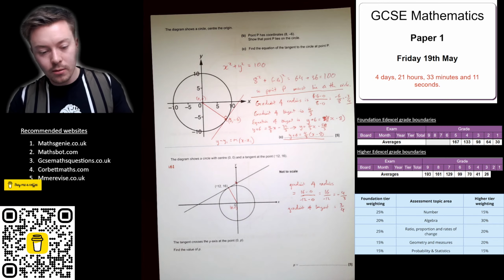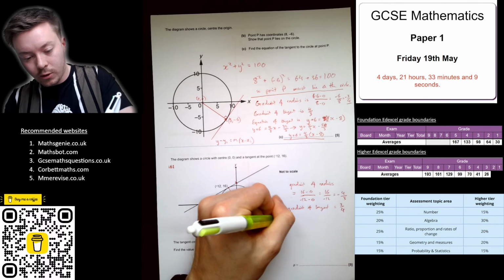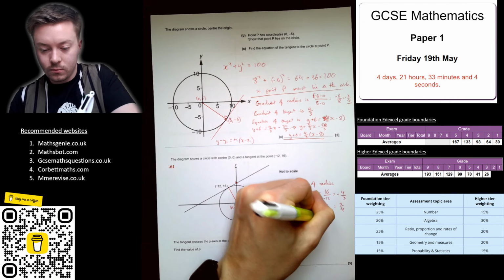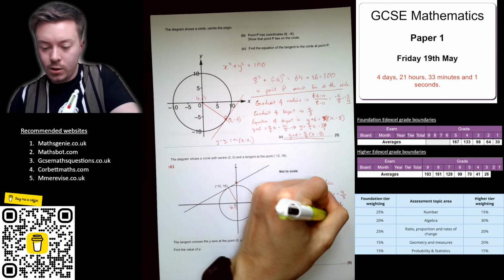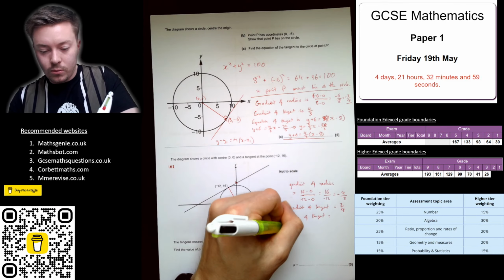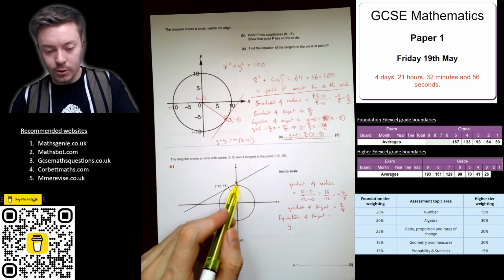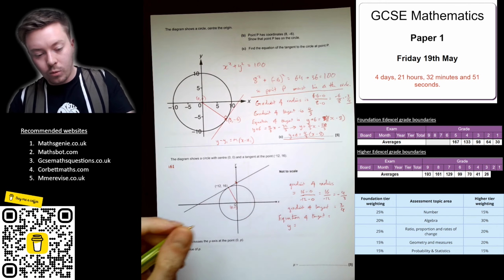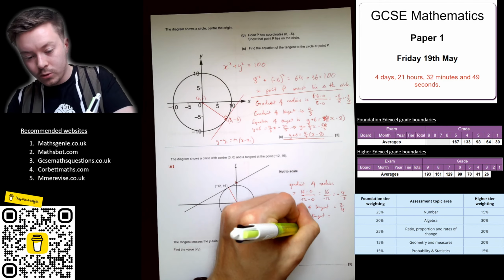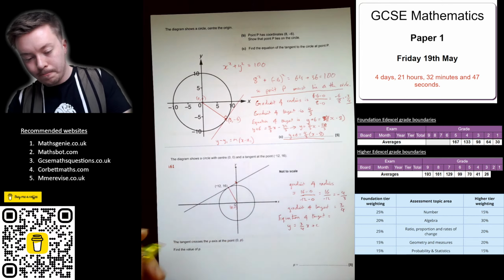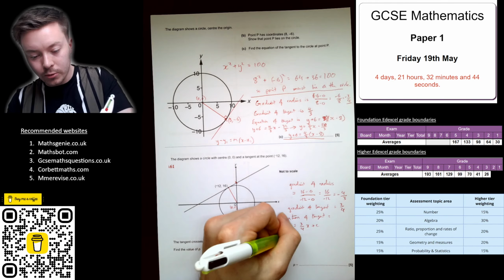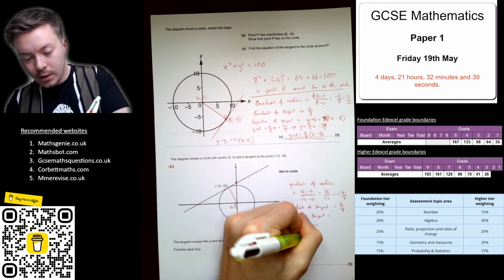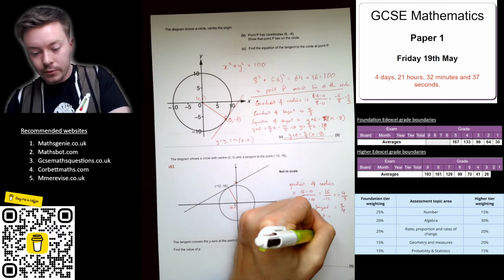And so the equation of the tangent equals... I'm going to do it in the form y equals mx plus c because I need this c this time, so it's actually going to be useful to have it in that format. y is equal to 3/4 x plus c. Plug in my numbers, so 16 is equal to 3/4 times negative 12 plus c.